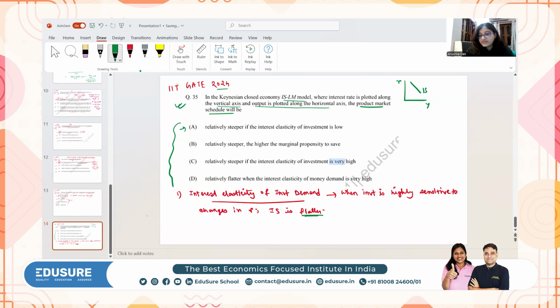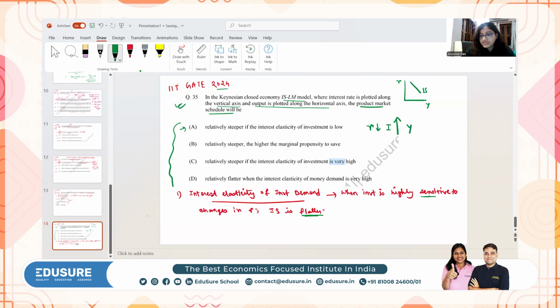So when investment is very sensitive, what does this mean? It basically means that if you change the interest rate by a little amount, suppose R falls by a very little, percentage points, then the change in investment will be very significant. It will change heavily, right? If R falls by a very small amount, investment will increase rapidly, massively.